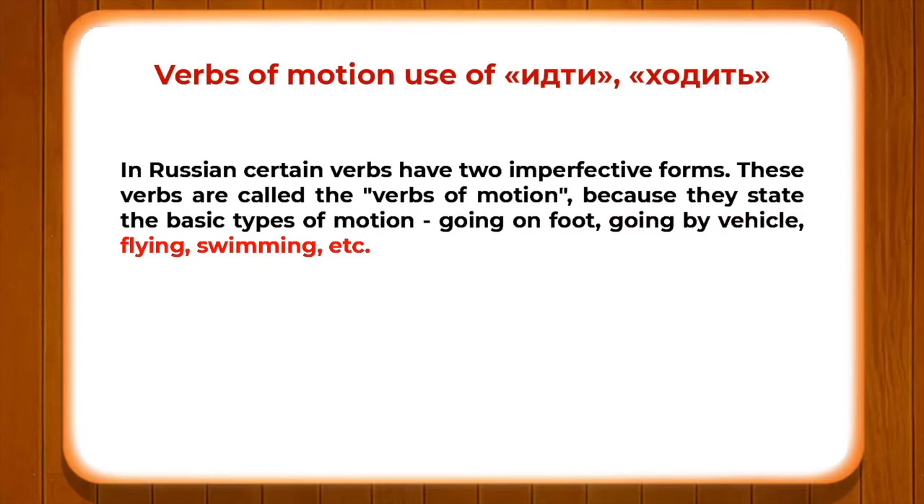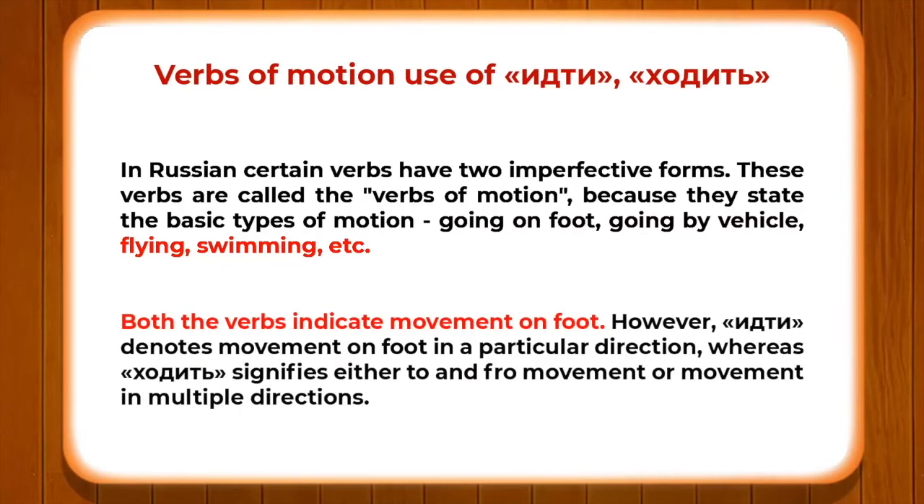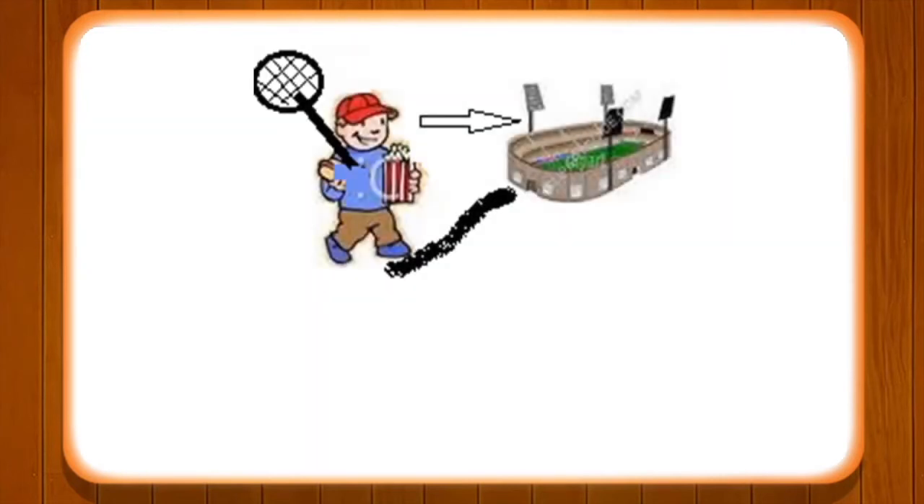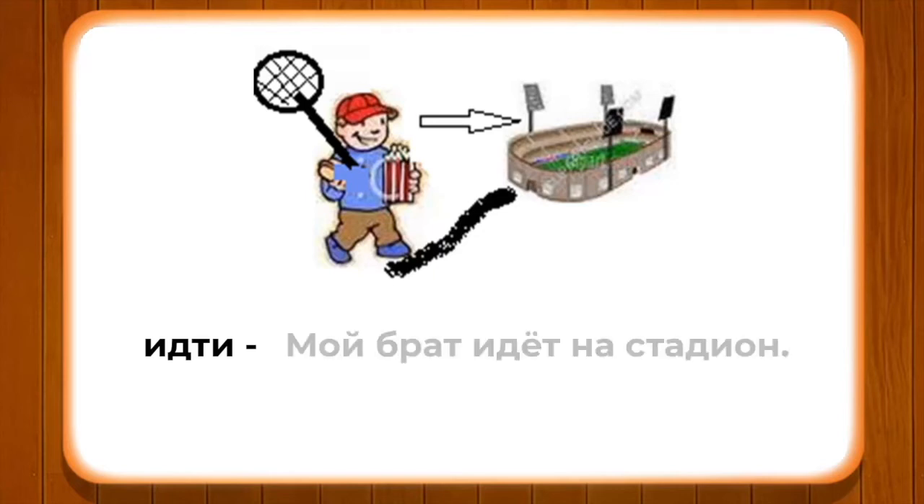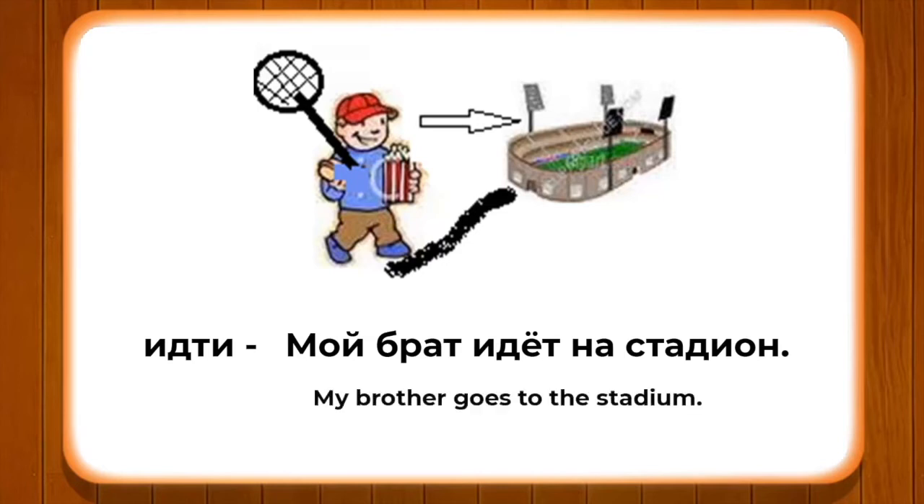Let's go ahead. Both these verbs indicate a movement on foot, such as we have идти and ходить. Идти denotes movement on foot in a particular direction, whereas ходить signifies either to and fro or movement in multiple directions. If you look at the example here, we have used the verb идти with an example such as мой брат идет на стадион. So my brother is going to the stadium.